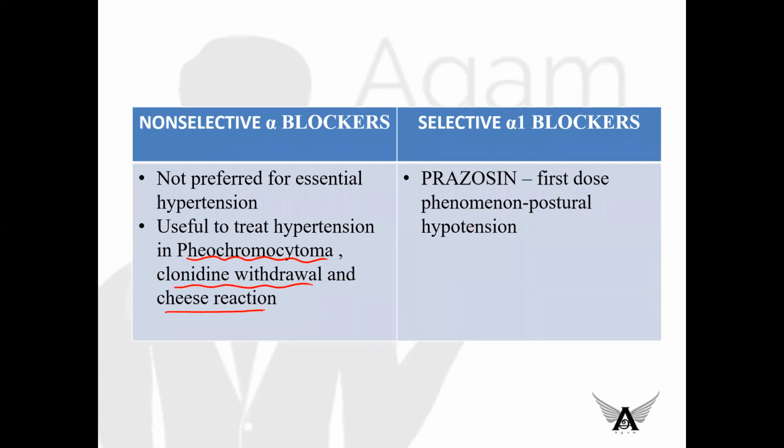Among selective alpha-1 blockers, prazosin is not preferred because it causes first dose hypotension, that is postural hypotension that occurs after the first dose. Therefore, the initial dose of prazosin should be small, that is 1 mg, and usually given at bedtime so that the patient remains in bed for several hours. Hence, it reduces the risk of fainting attacks.